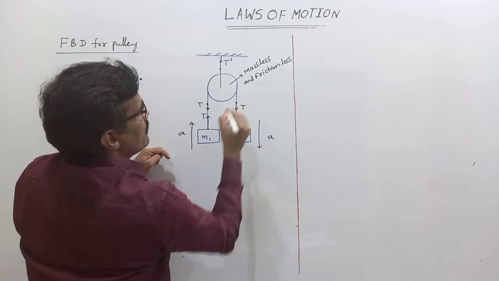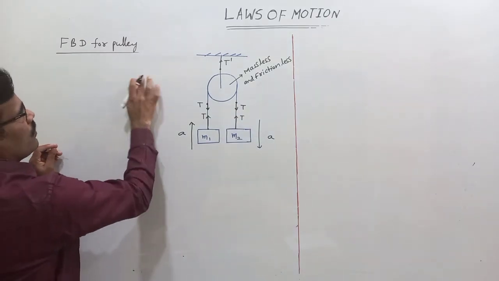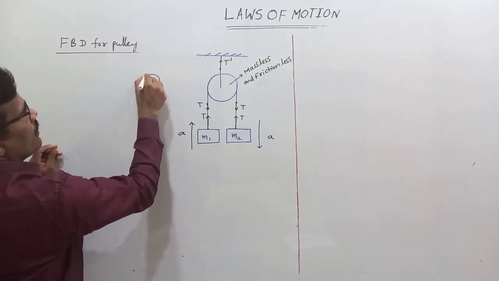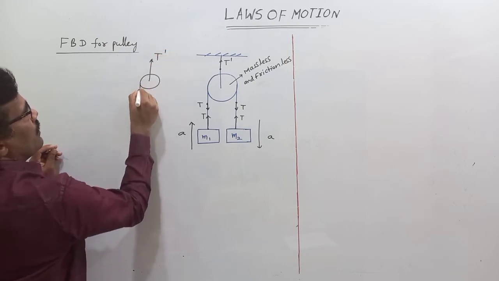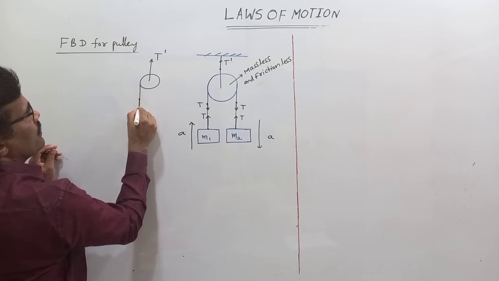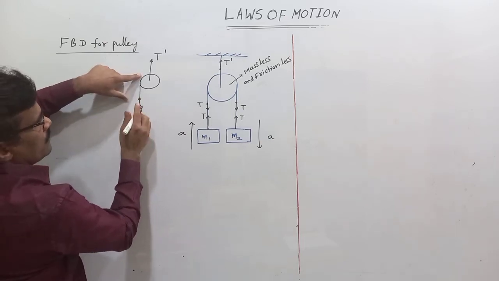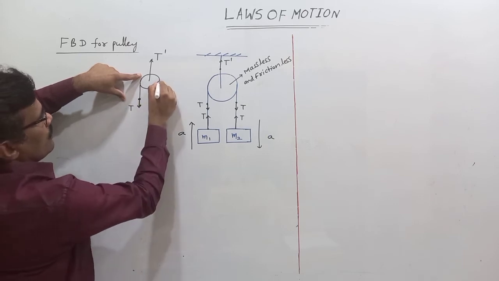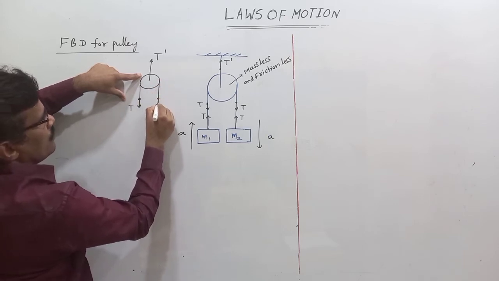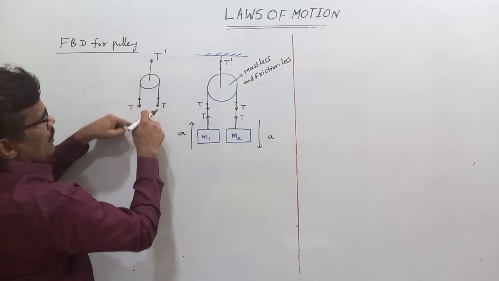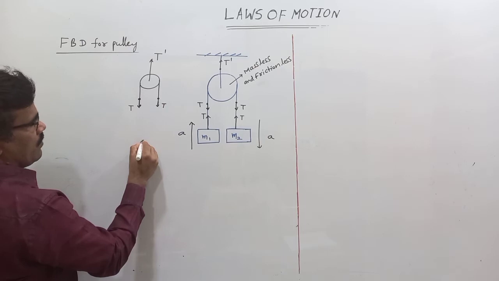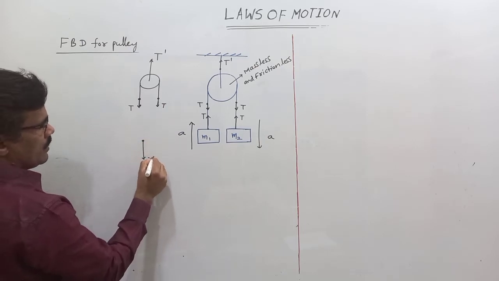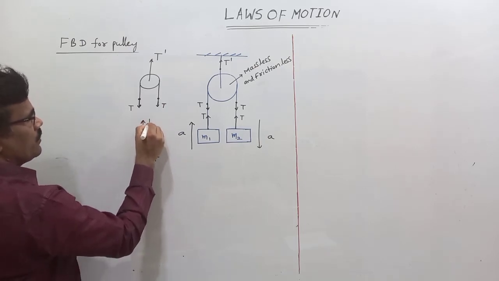This side, the tension T on the pulley for this string is T down, and this end also T down. So 2T down and T dash up. In the free body diagram, 2T is downward and T dash is up.